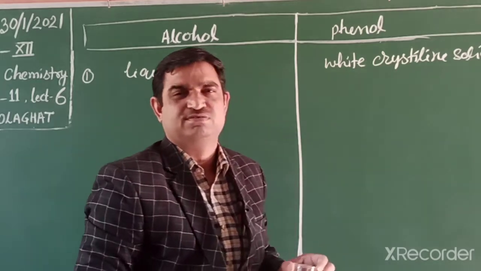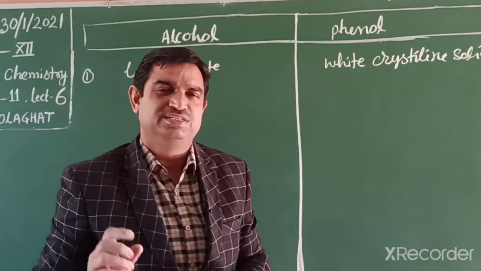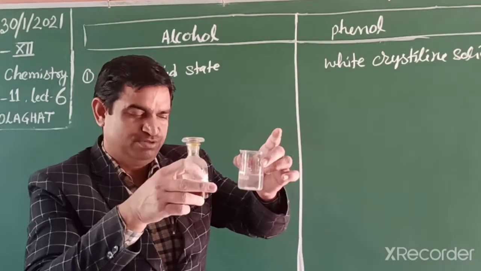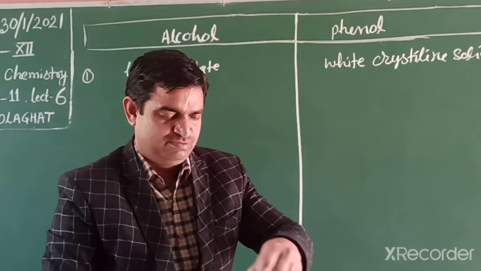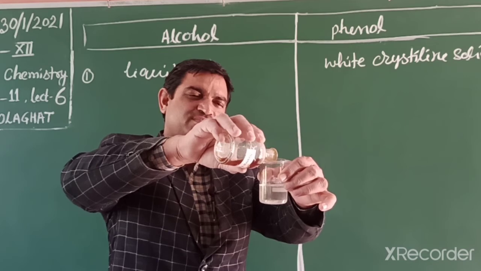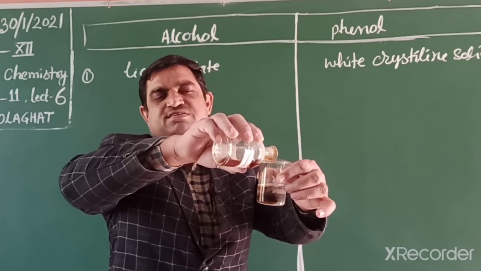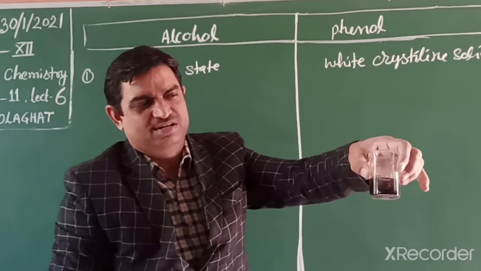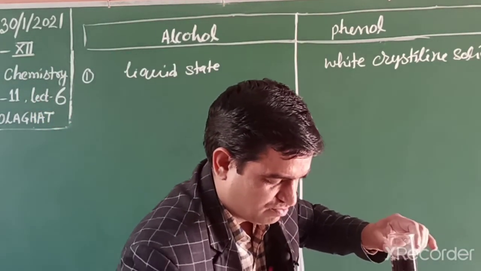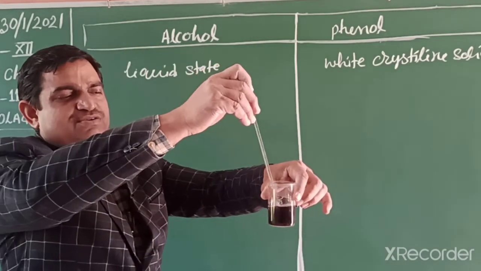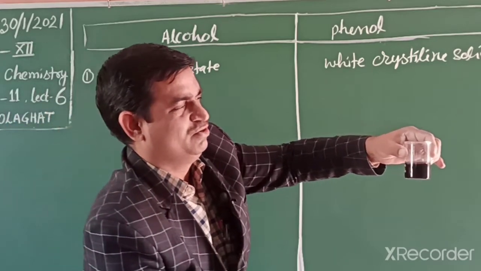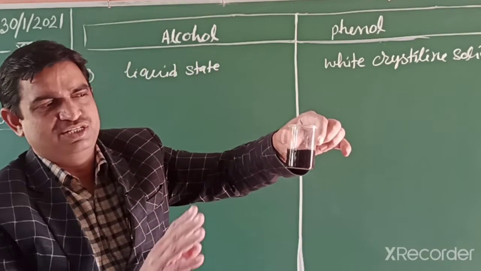The next difference we can find using a reagent. That reagent is ferric chloride. This one is ferric chloride and phenol. When we add some ferric chloride to this phenol, you can see it changes into violet color. So when phenol reacts with ferric chloride, it changes into violet or orange color. It depends on the nature of the type of phenol. So it is violet color.